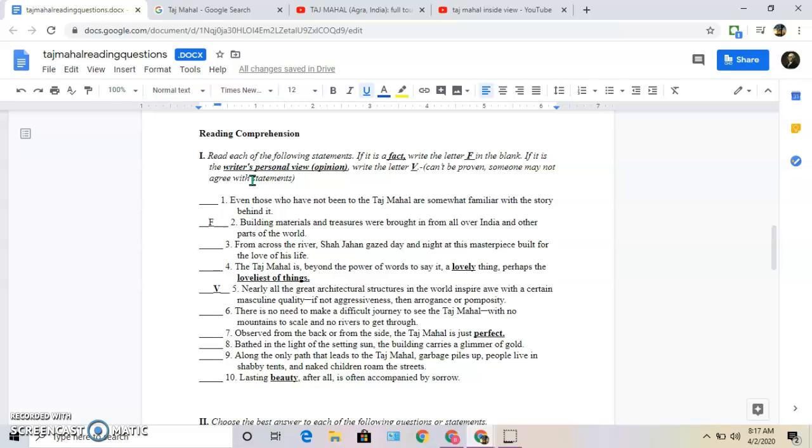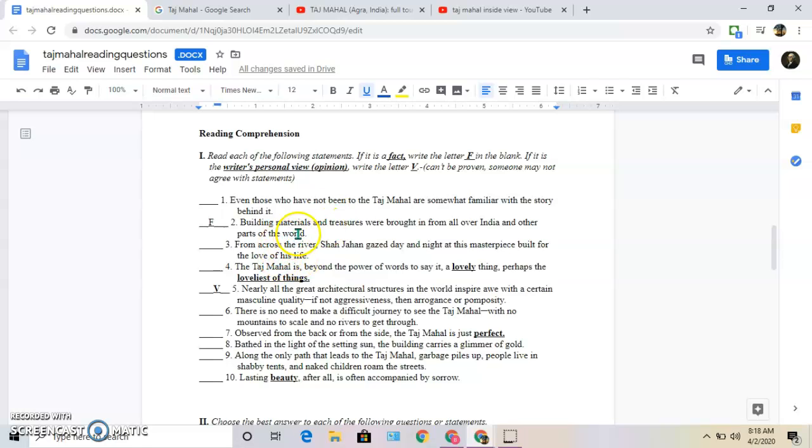Someone may not agree with the statements that are here. So if you can make an argument against it, then you should probably write V, because you know it's an opinion. If you think that, hey, this can't be argued, this is true, then you're going to write an F. So like number 2 says, building materials and treasures were brought from all over India and other parts of the world. That is true. We knew that's true. We can tell that in the structure.